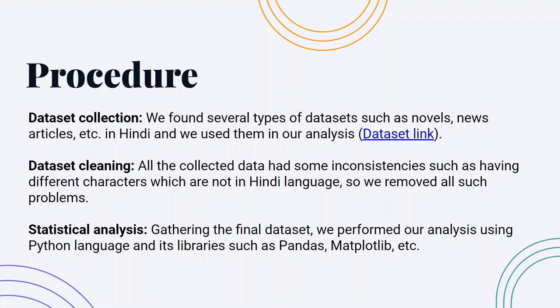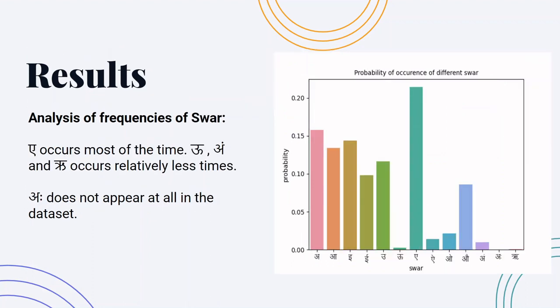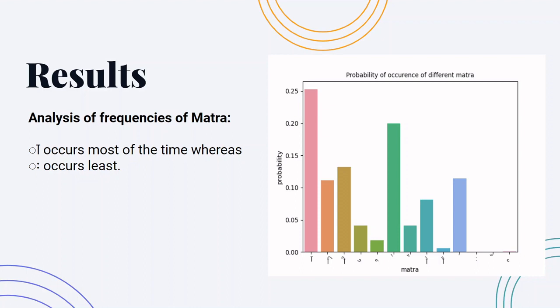So using this, we derived several results such as this is the analysis of frequencies of Vyanjans, in which we can observe that the Vyanjans K and R are in the top two orders, and we can see that Anga does not appear in the dataset. Second is the result of analysis of frequencies of swars, in which A occurs most of the time, followed by U and Ri. And similarly, we can also see the results for the analysis of frequencies of matras.